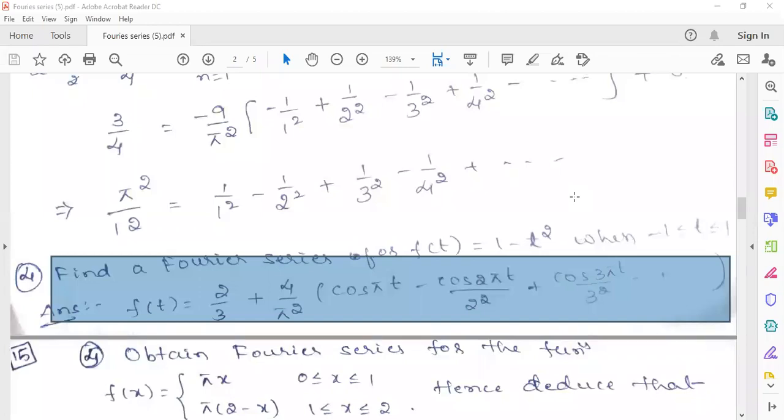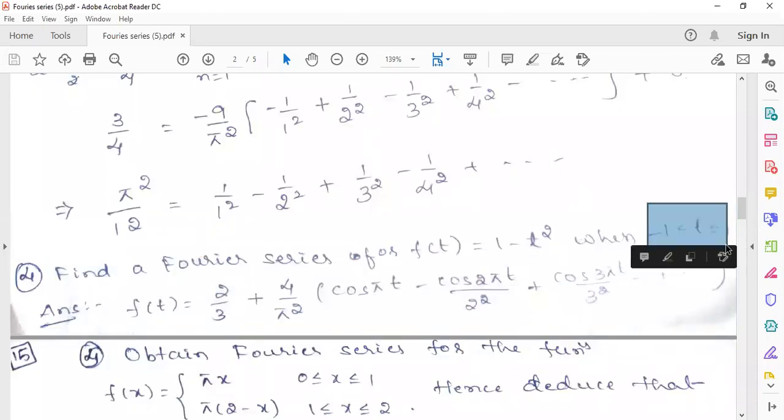Yes, somebody told. Your voice is not clear. Narendra. In the interval minus L to L means L value will become 1. Not half. L equals 1 only. If 0 to 2L is there, you have to take 2L equals 1. But here the interval is minus L to L. Minus L to L means L equals 1. This is not the interval 0 to 2L. It's the interval minus L to L. So that means L equals 1. Is it clear?